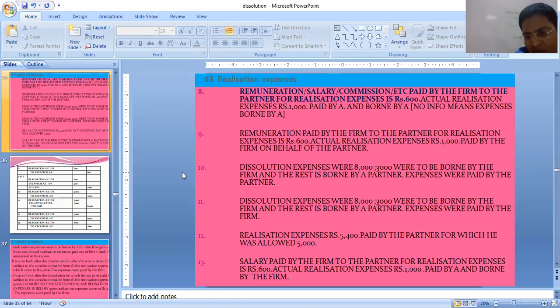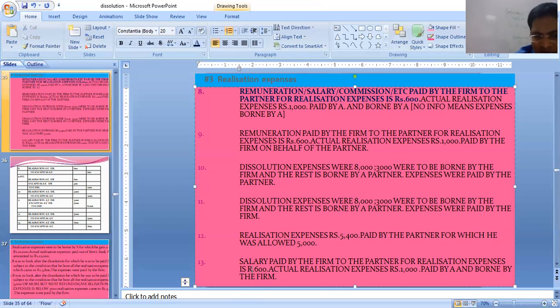Salary paid by the firm to the partner for realization expenses, rupees 600. That means what is paid to him is remuneration, so realization account debit to A's capital 600. Actual realization expenses 1000, paid by A. So A's capital again 1000 debit. Borne by the firm.